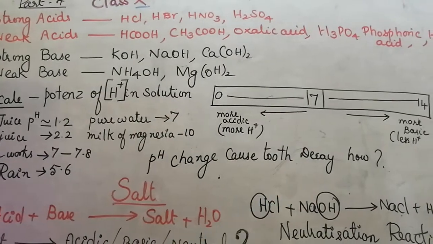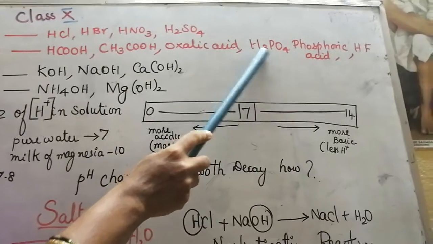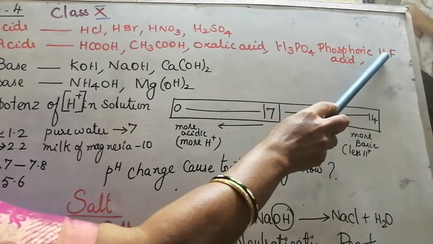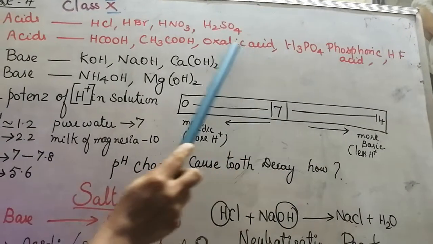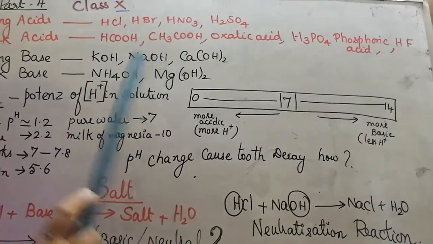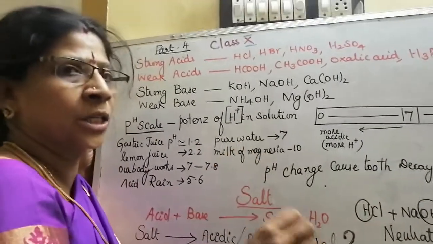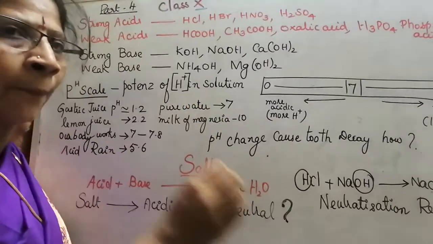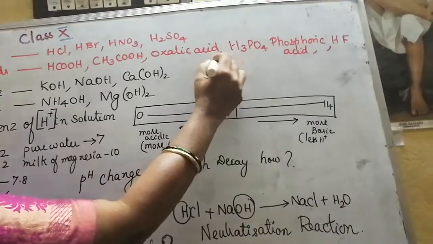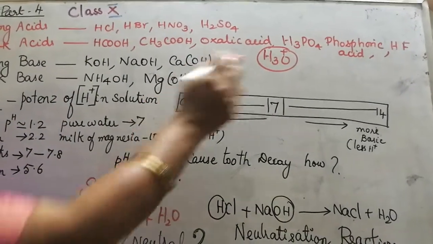Oxalic acid. Oxalic acid is present in tomato. We have seen. Then phosphoric acid, H3PO4, is called phosphoric acid. HF, hydrofluoric acid. These are all weak acids. What is the meaning? Why are they called weak acids? Because they will not dissociate completely in the presence of water. They will partially dissociate and give hydronium ion, H3O plus ion. This is the ion they give when they react with water, hydronium ion.